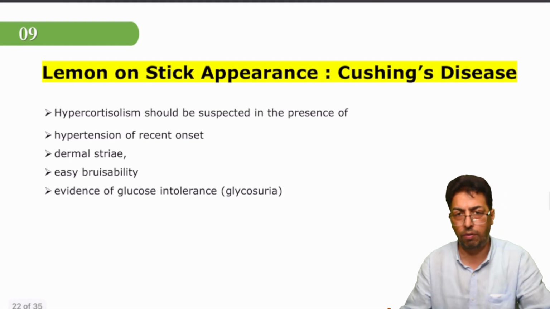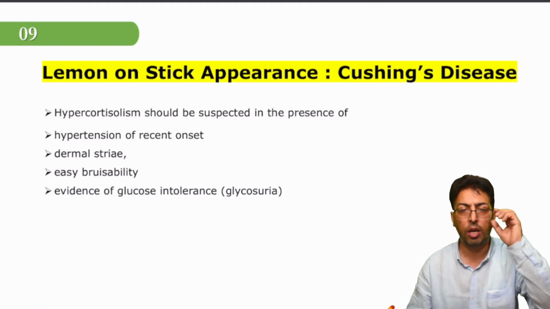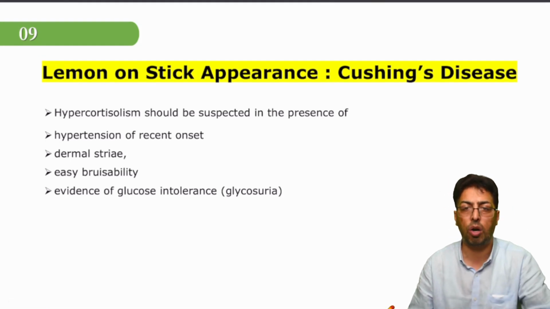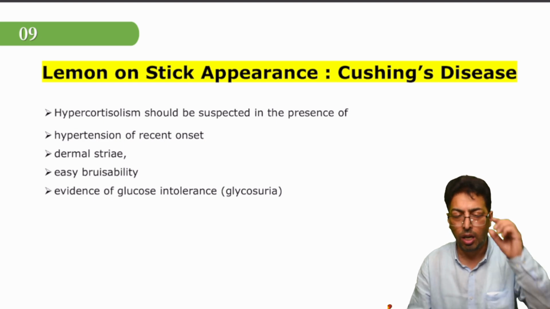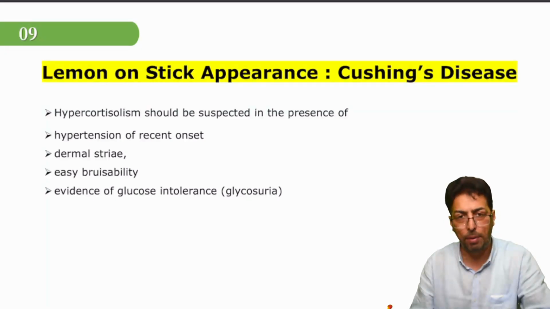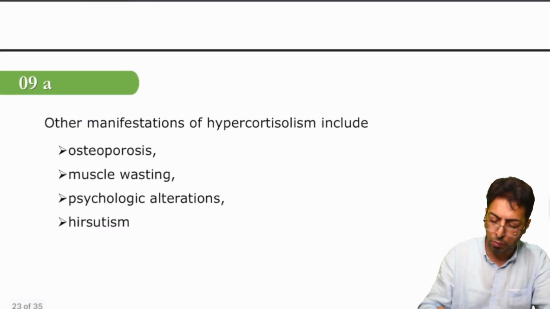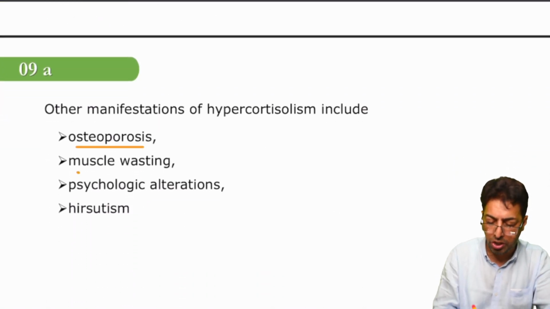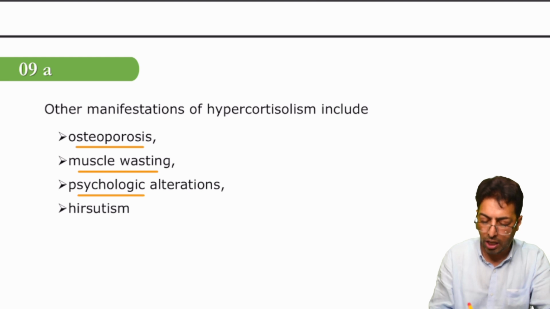Now you are aware of Cushing's disease, which is a condition associated with increased cortisol production. And what can happen, we have a type of obesity. It has many features, such as impaired glucose tolerance, hypertension, striae, easy bruisability, as well as osteoporosis, muscle wasting, psychosis, and hirsutism.